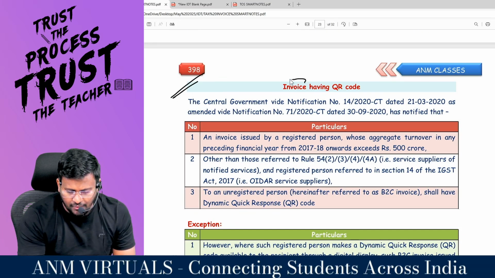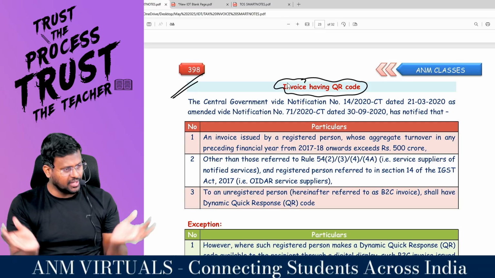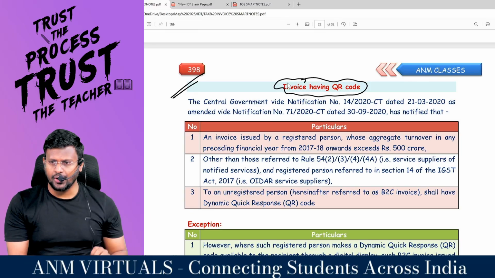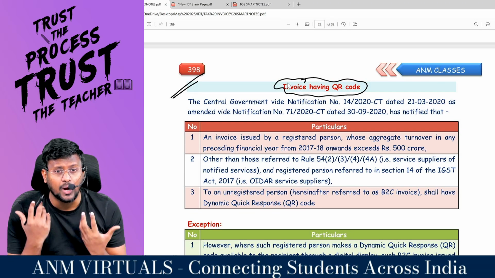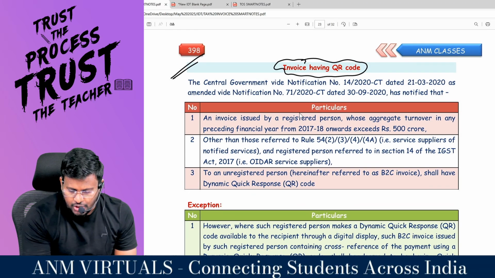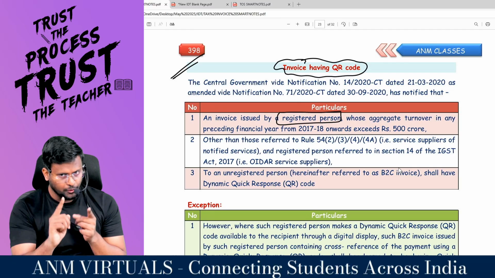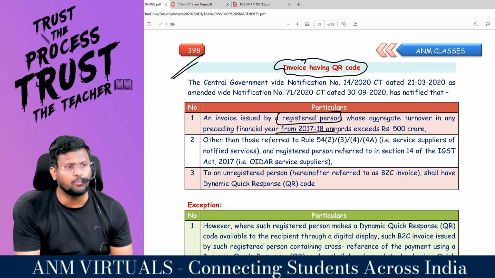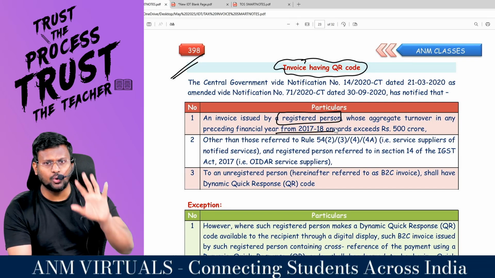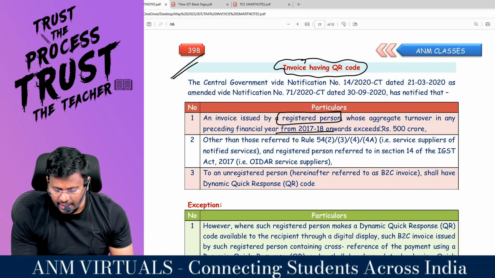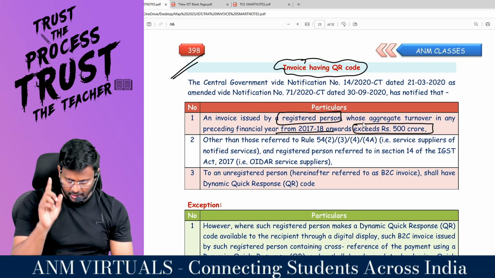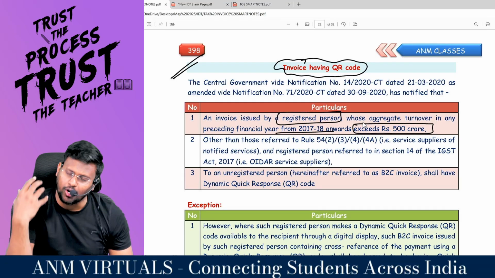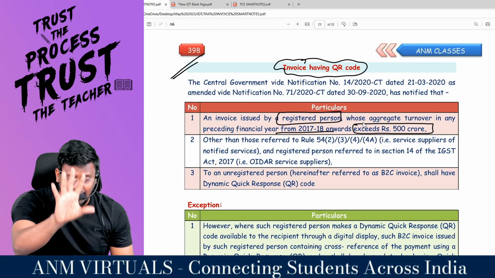So, invoice having what code? QR code. Whose invoice should have QR code? Question arises. This may be a 4-mark question for examination, sir. Whose invoice should have QR code? An invoice issued by a registered person whose aggregate turnover in any of the preceding financial years from 17-18, because from 17-18 only GST started, exceeds how much crore? 500 crore. That means if the aggregate turnover in the immediately preceding previous year or any of the previous years from 17 exceeds how much crore?